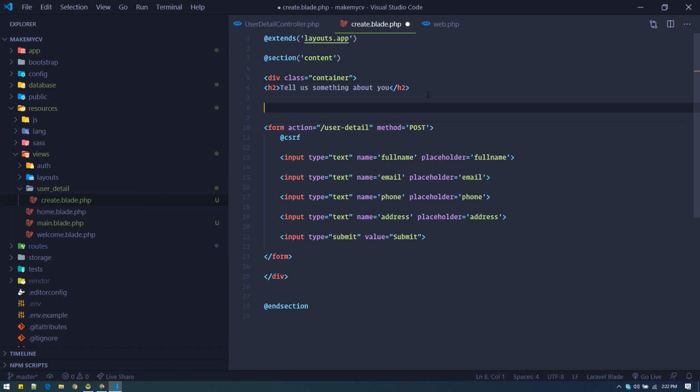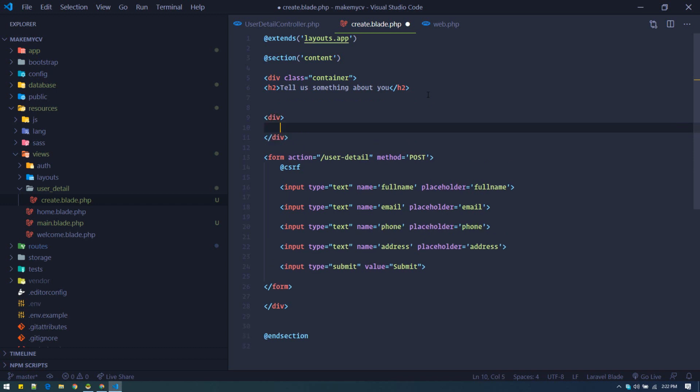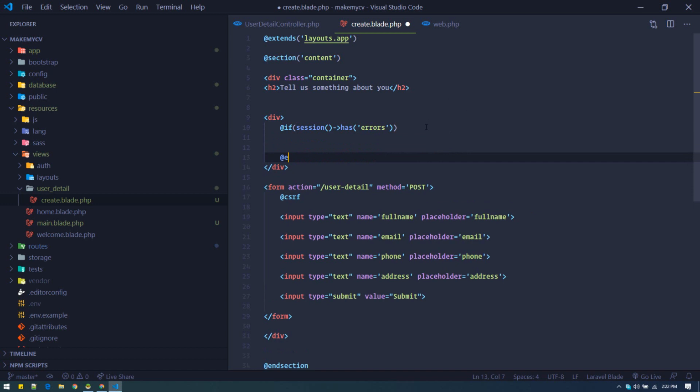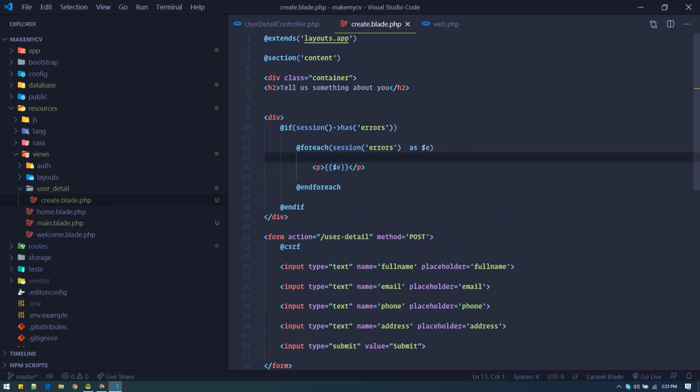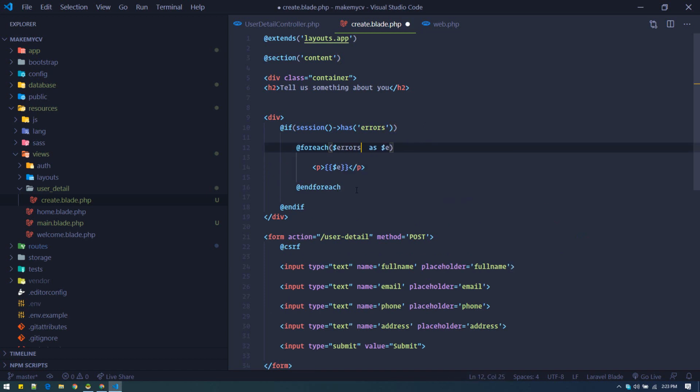Let's create a div, and if the session has errors, it looks like we can access this like this, errors all.